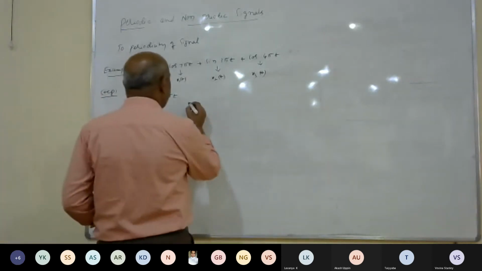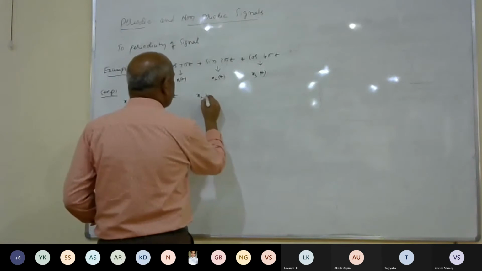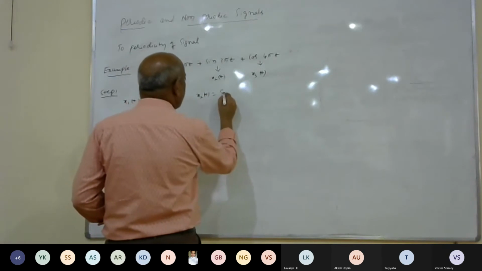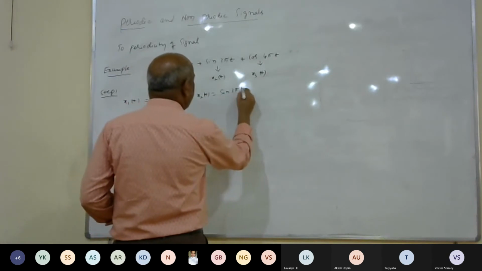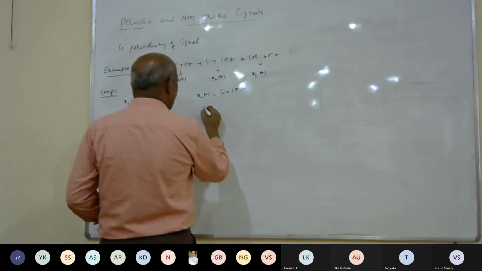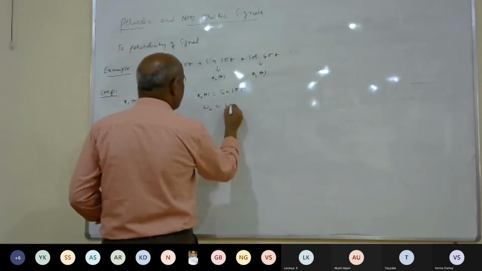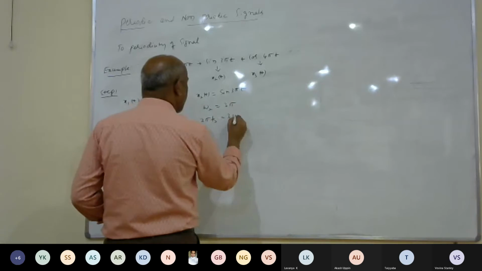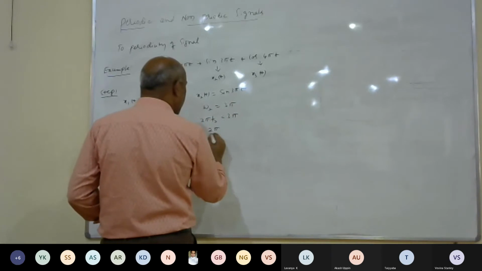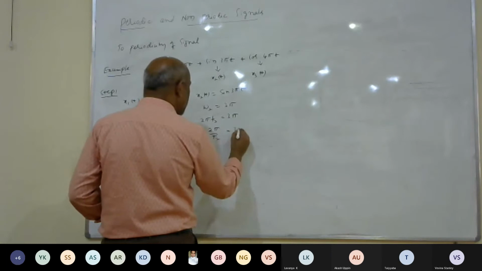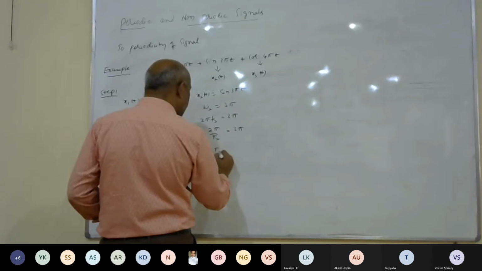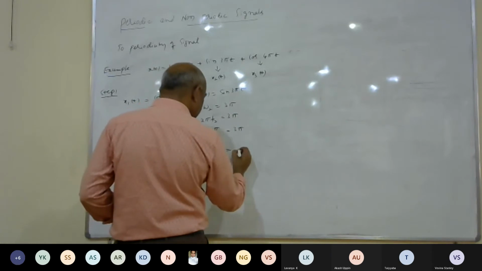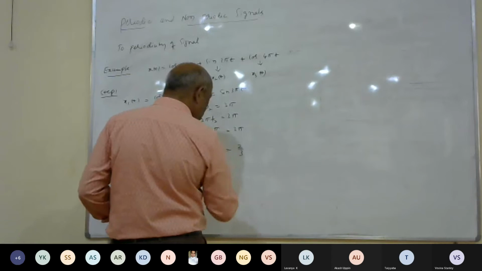Similarly, x2 of t is equal to sine of 3 pi t, that is omega 2 is equal to 3 pi, that is 2 pi f2 is equal to 3 pi, that is 2 pi by t2 is equal to 3 pi, then you have t2 is equal to 2 by 3.